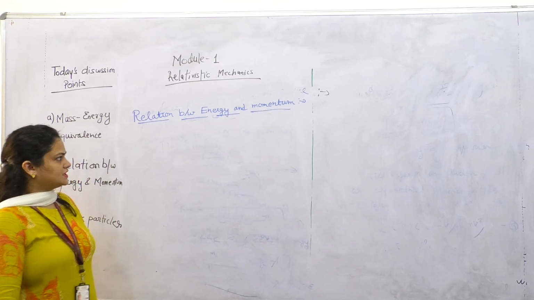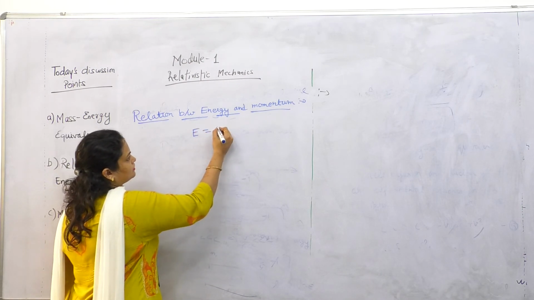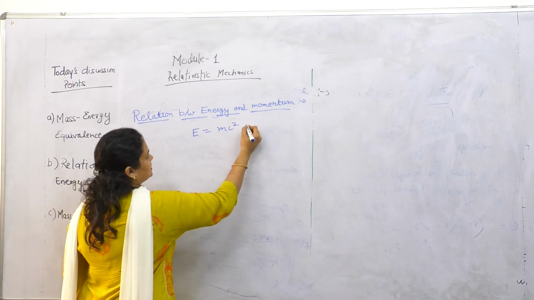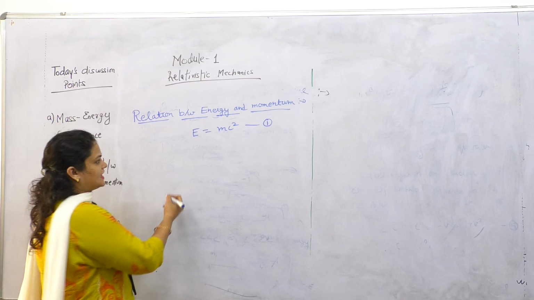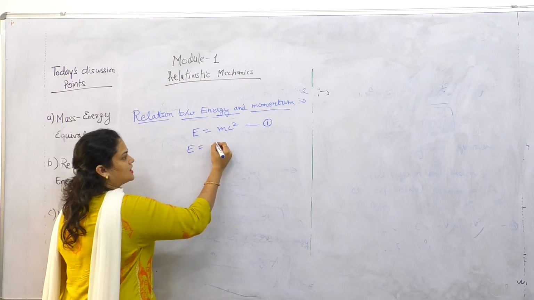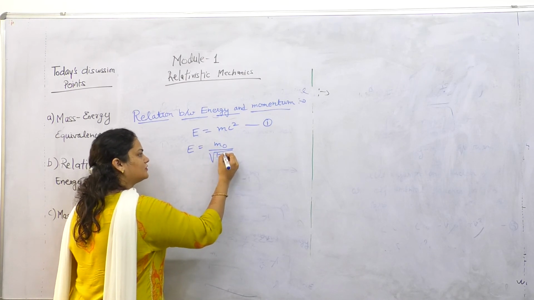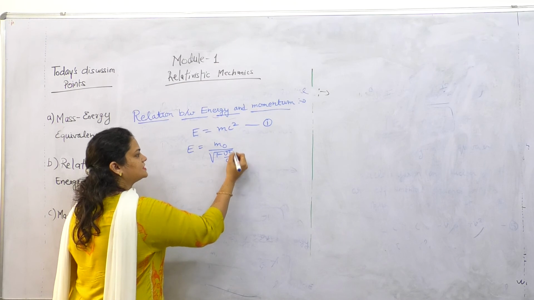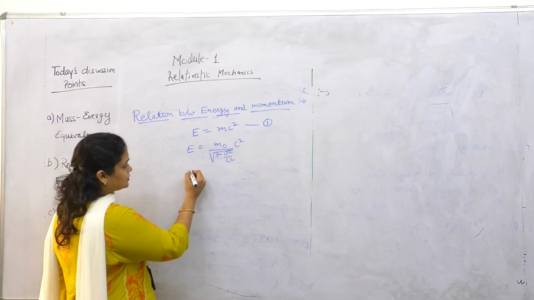We derive it by using the energy relation. The total energy is E equal to mc square, where m is the relativistic mass and it is equal to m naught over the square root of 1 minus v square by c square, into c square.